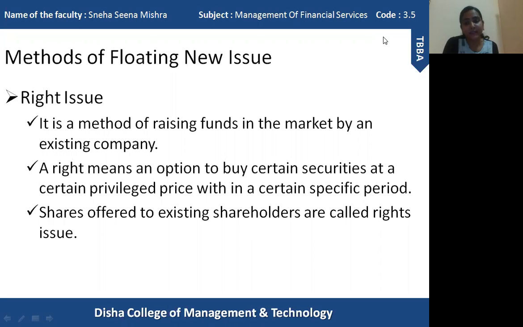So whichever is less, depending on that, they can go for right issues. So an organization which has existed for 2 years has the right to issue right issue, or they can go for right issue after 1 year of the initial subscription. Okay, so that is the criteria for the right issues.